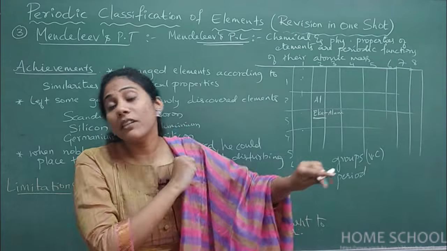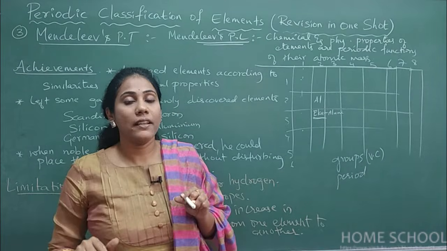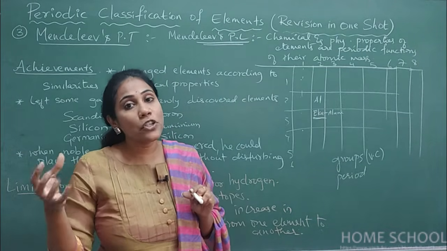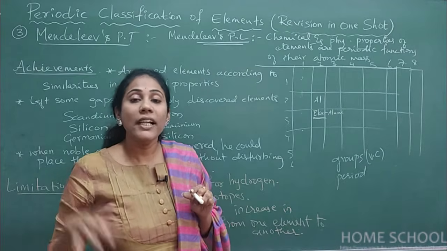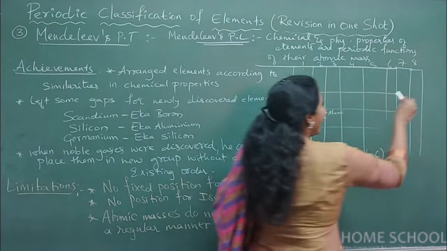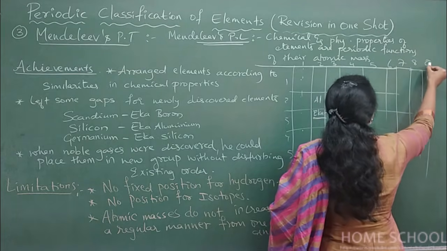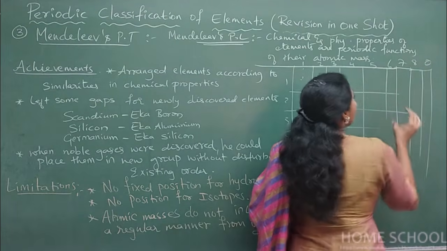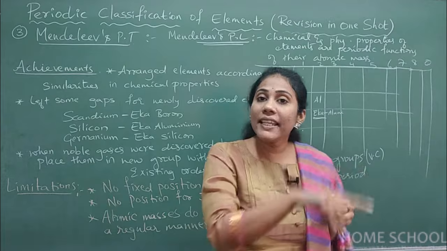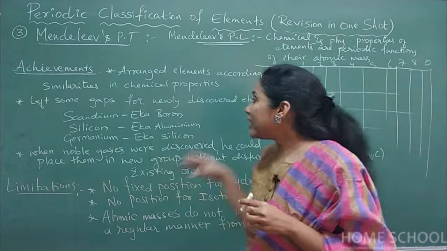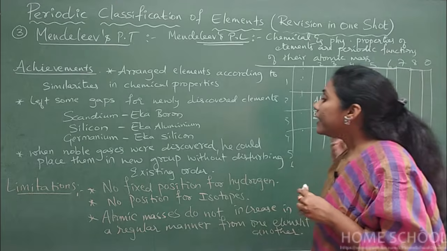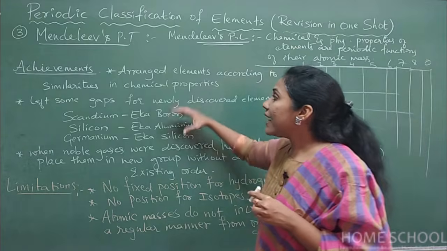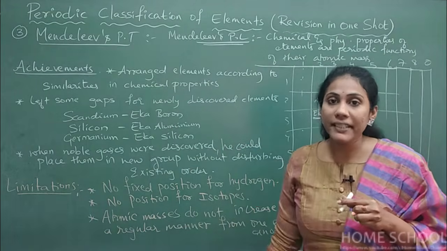So he was in a dilemma where to place them. But luckily, since all of them were showing very different properties, since all of them were not chemically reactive, he placed all of them at the end and he called that group the zero group. So the ninth group he introduced and called the zero group. In that zero group, he placed all the noble gases. So without disturbing his original periodic table, he could introduce a new group and place all the noble gases there. So these are the three achievements of Mendeleev's periodic table.